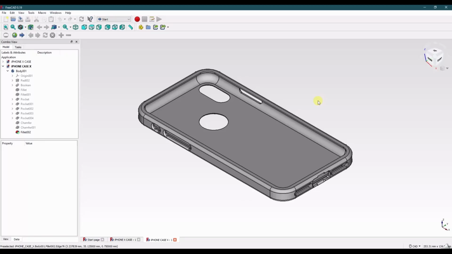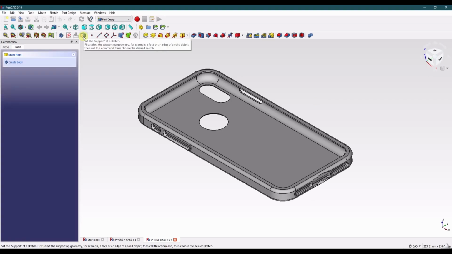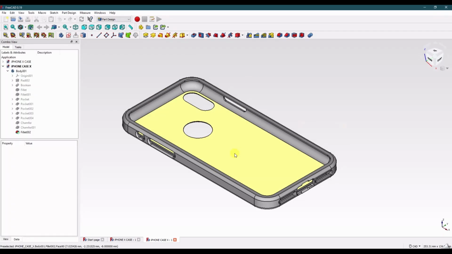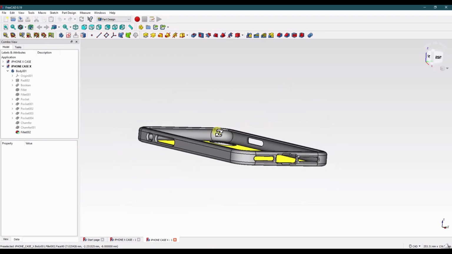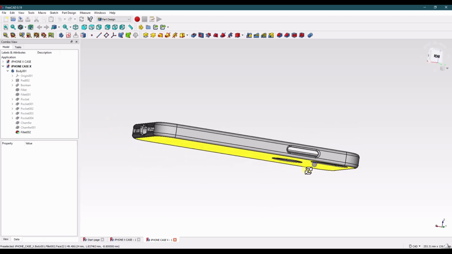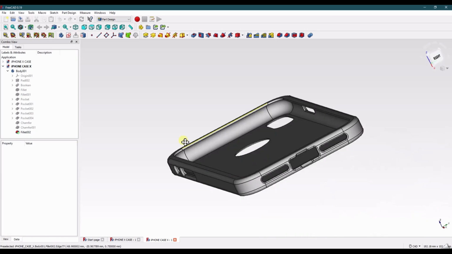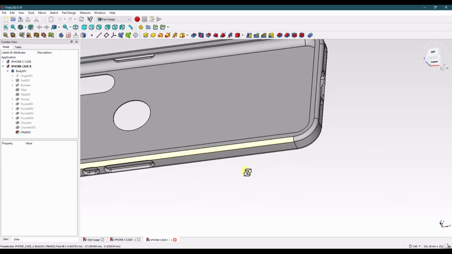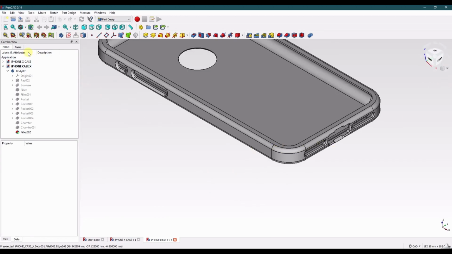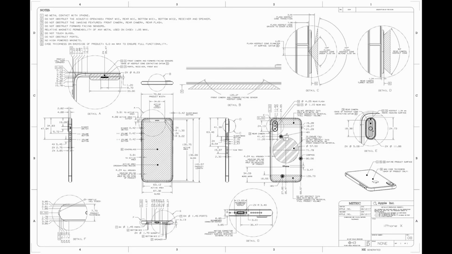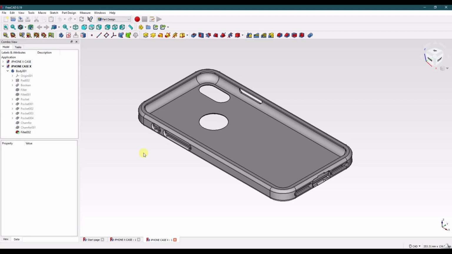My name is Seth. Welcome to this tutorial on how to make an iPhone X skin case with FreeCAD. In this video, I'll demonstrate the use of the support sketch command so that we can reuse our iPhone 6s model. Since I do not own an iPhone X, nor do I know someone who could loan me one, I will be using a drawing that I found on the internet to get the required dimensions for the skin case. Here's a quick look at the drawing I'll be referencing throughout the video. And with that, let's get started.